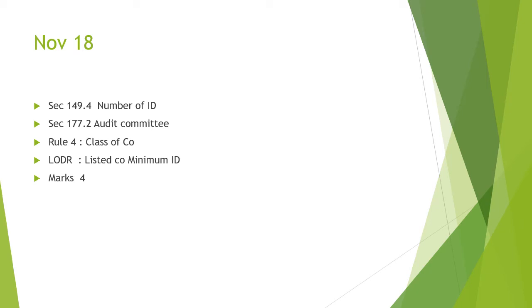This is from November 2018. Sections involved are section number 149.4, the number of independent directors a listed company, a class company is required to appoint. Section 177.2, audit committee and the number of directors to be appointed, including independent directors. Rule number 4 of Companies (Appointment of Directors) Rules, 2014, the class of company, namely unlisted company, which are required to appoint the independent directors.